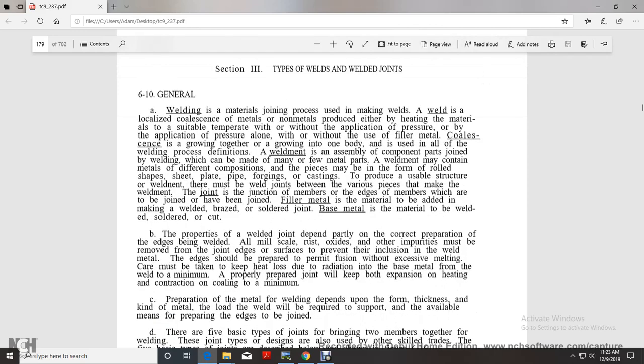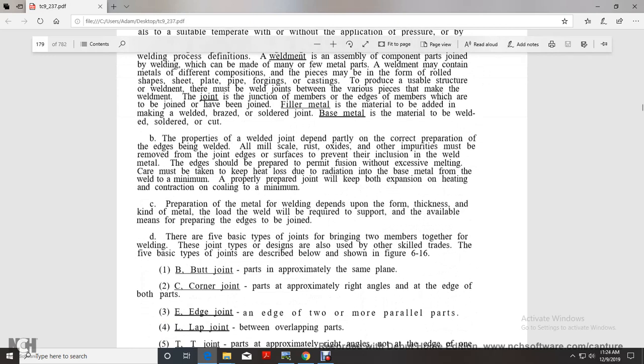The properties of the welded joint depend partly on correct penetration. The edges being welded, including all mill scale, rust, oxide and other impurities, must be removed from the joint edges and surfaces to prevent inclusion in the welded material. The edges should be prepared to permit fusion without excessive melting. Care must be taken to keep the heat loss by radiation from the base metal during welding to a minimum.